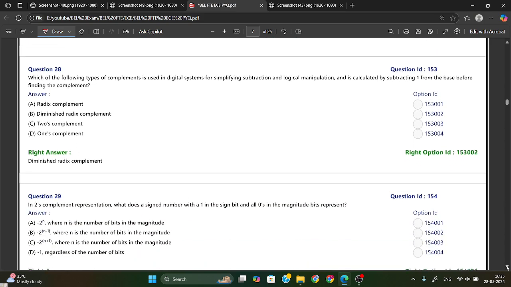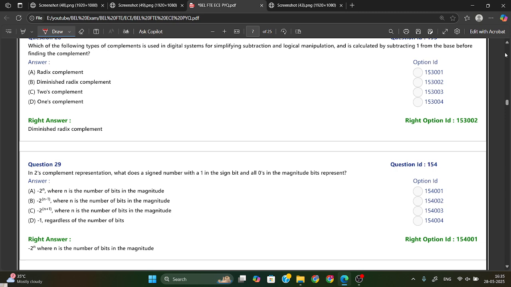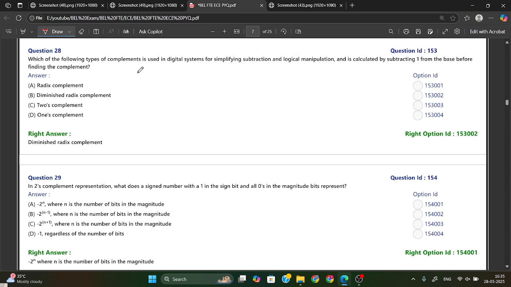Okay, now the next one is: which of the following types of complements is used in a digital system for simplifying subtraction and logical manipulation, and is calculated by subtracting 1 from the base before finding the complement? Okay, so if we talk about digital electronics, subtraction and logical manipulation are simplified using complements. We have one term for that, which is called complement.